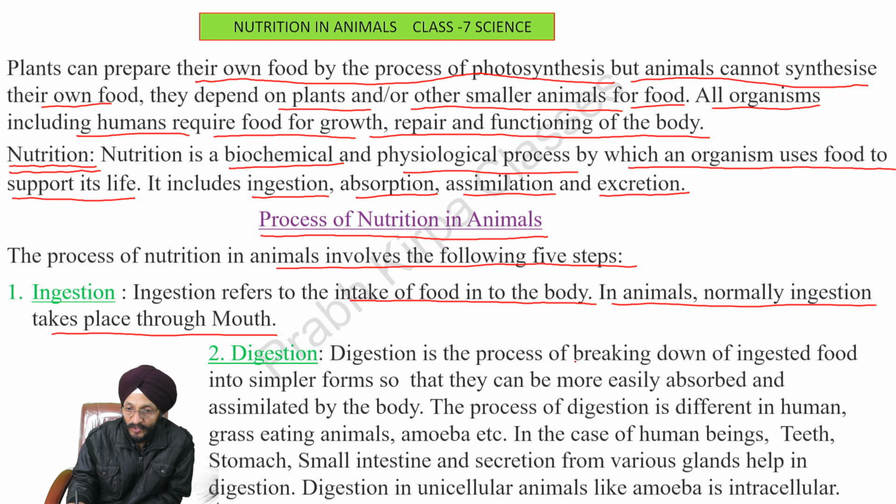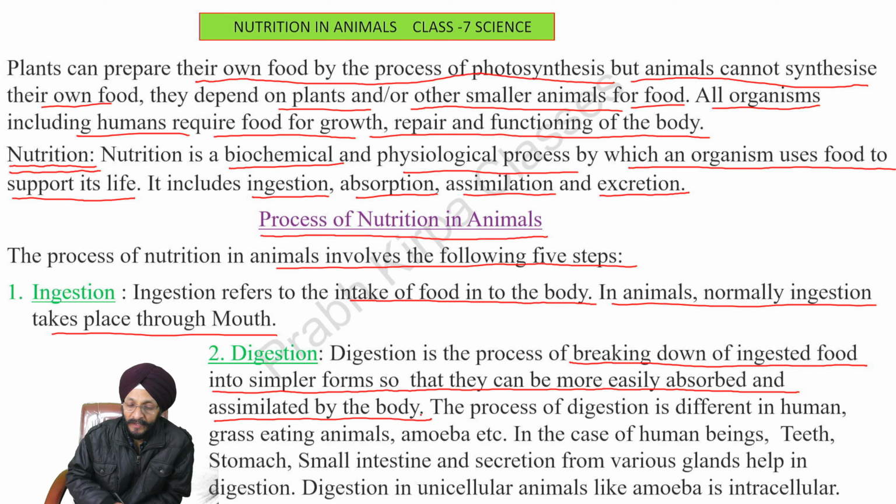It is the process of breakdown of ingested food into simpler forms so that they can be more easily absorbed and assimilated by the body. The process of digestion is different in human beings, grass eating animals, amoeba, etc. In the case of human beings, teeth, stomach, small intestine, and secretions from various glands help in digestion.